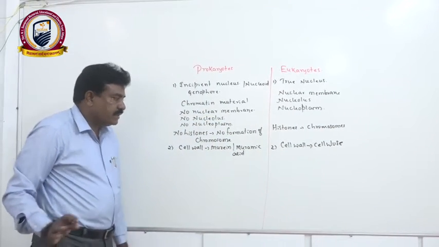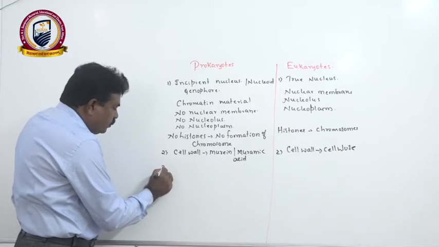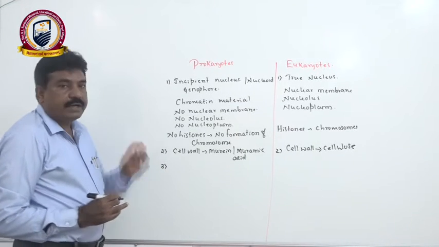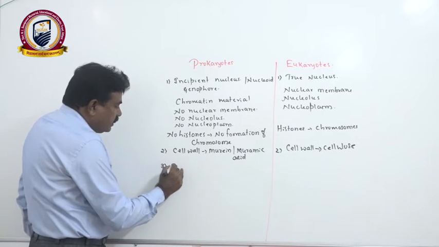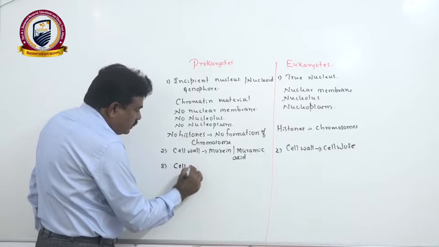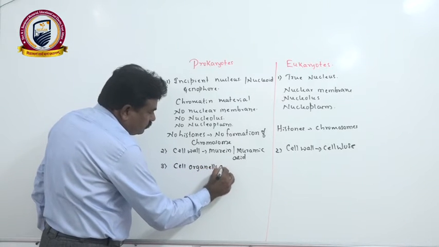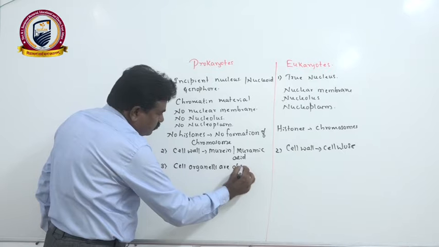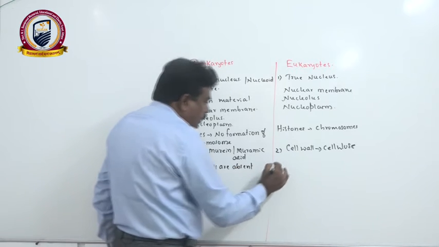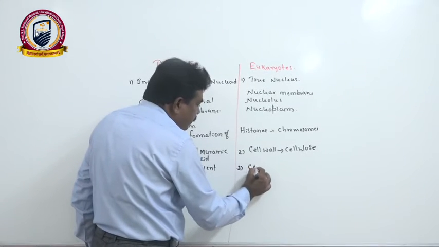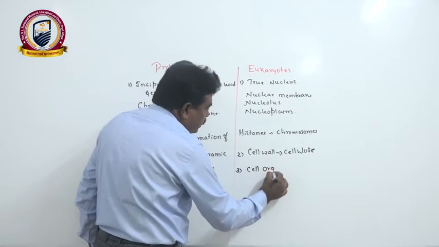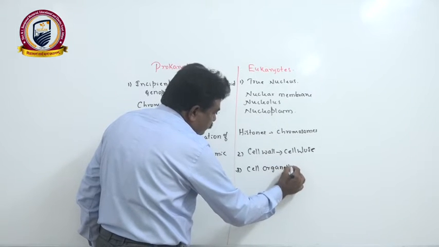Then, one of the most important primitive characters we can say is that membrane bound cell organelles are absent here. But in this case, all the membrane bound cell organelles are present.